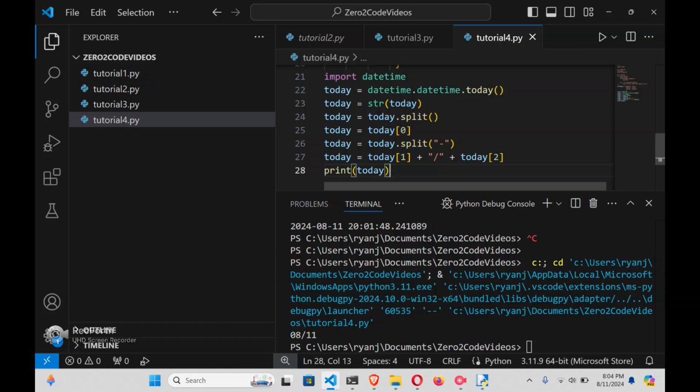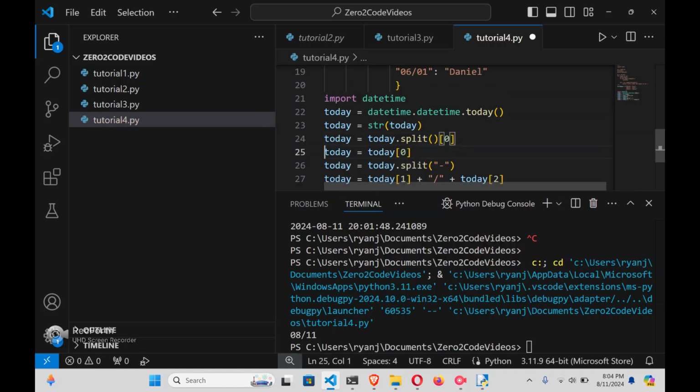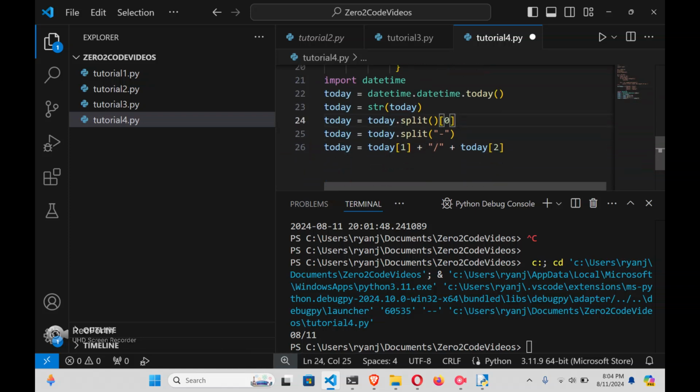Okay, so now we want to do our loop. And one thing I'll mention is that we don't have to do these in so many lines. I think it's better practice, but we could say today split, and then we just want the result of zero there. And so we can cut that down a little bit.